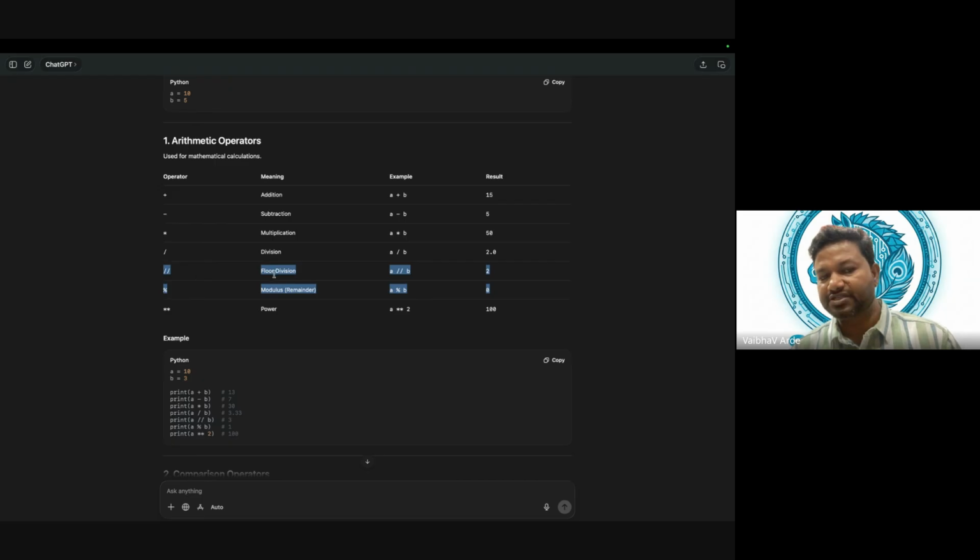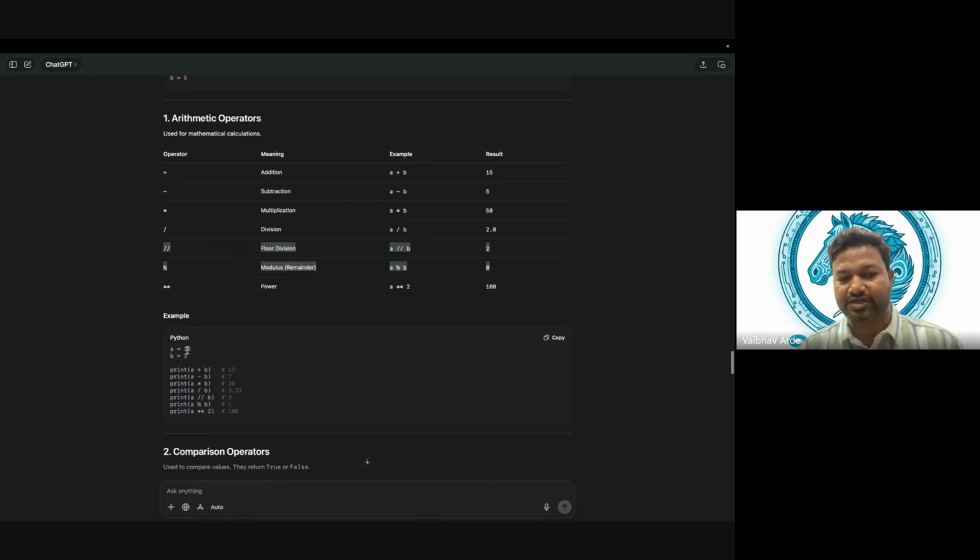Floor division is nothing but, take this example: a is equal to 10 and b is equal to 3. So this is the floor division. Divide 10 by 3. The complete number will be 3, right? So that 3 is the answer. We are left with 1. That remainder is nothing but modulus. We are left with 1.